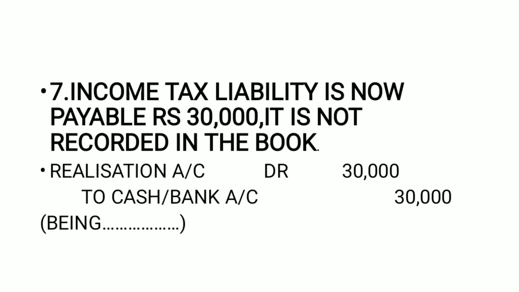All right. So, the next question that arises in your mind related to this question is, ma'am, why did you not write the closing journal entry for this liability? Understand, this is not recorded in the book. That means it does not appear, it is not disclosed in the balance sheet.